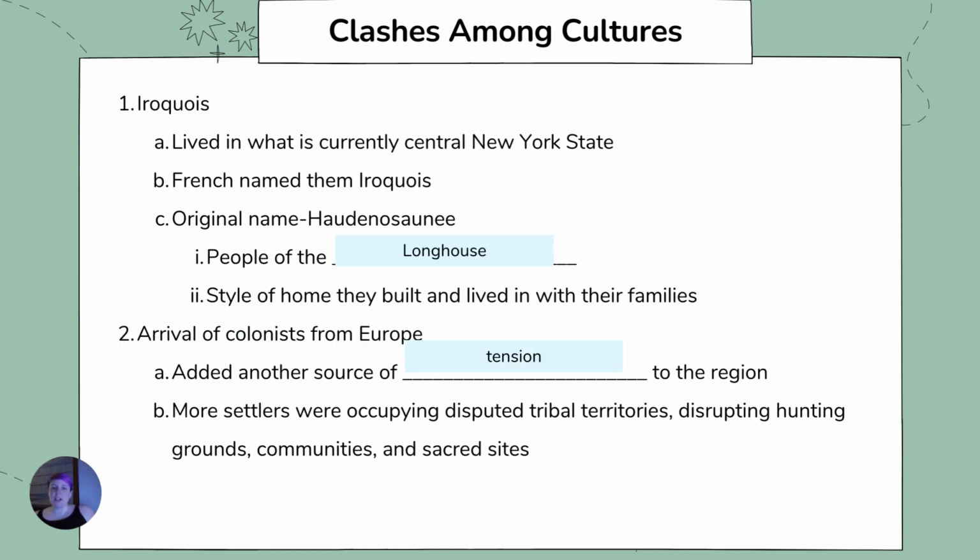So historically, the Algonquin were the enemies of another united group of tribes named the Iroquois. The Iroquois lived in what is currently central New York State. The French gave these Native Americans the name Iroquois, but they called themselves the Haudenosaunee, which translates to people of the Longhouse.